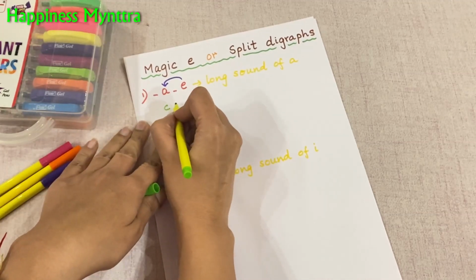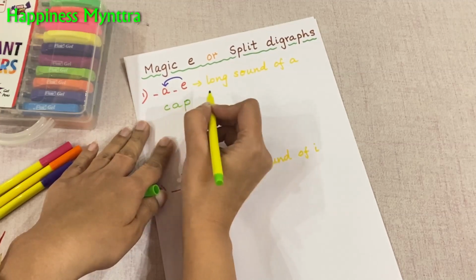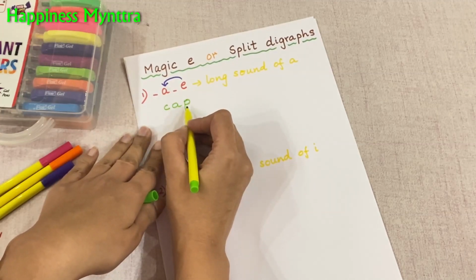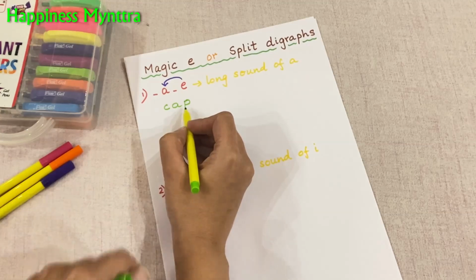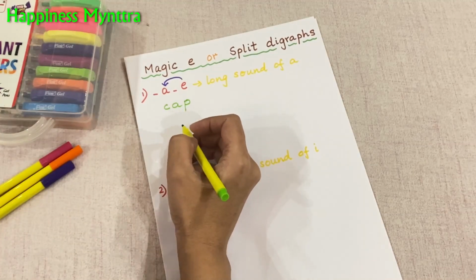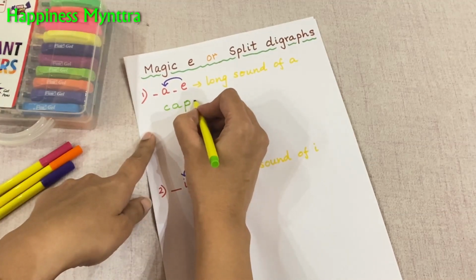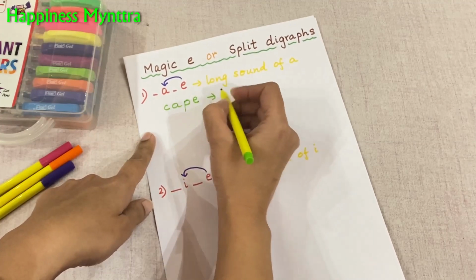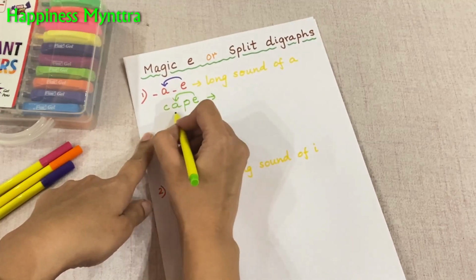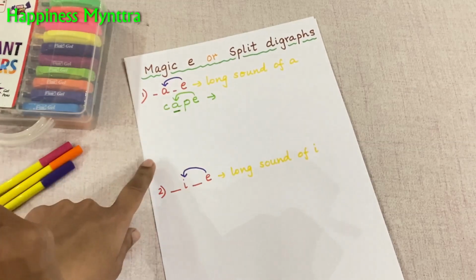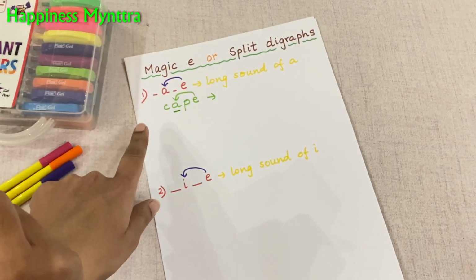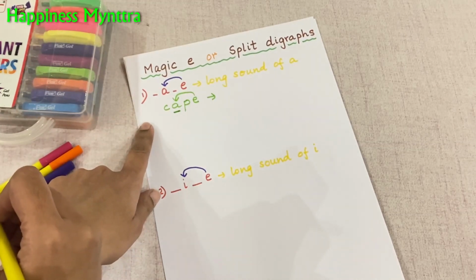We have this word which is actually cap. We're very familiar with it. But when we change it and we add a magic E to it, this becomes cape, because now the A takes on the sound of an A, the long sound of the letter.